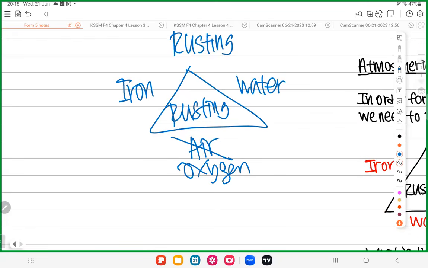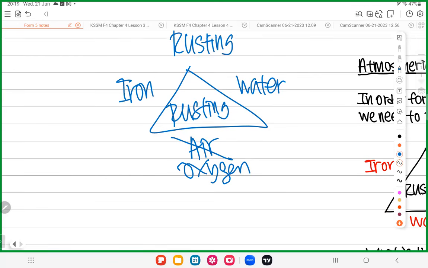Understand? Why? Inside the air there are many gases. In air, you have carbon dioxide. In air, you have oxygen. In air, you have nitrogen. You have many gases in the air. Which gas do you need for rusting?